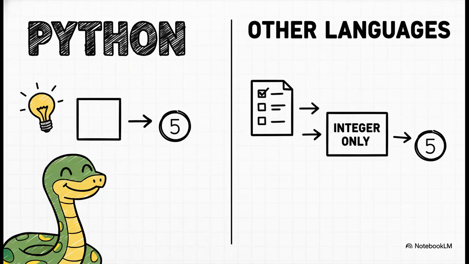And you know, this is where Python just shines. In a lot of other programming languages, you have to get really specific and declare what kind of data you're about to store. But with Python, you just say x equals 5, and Python automatically knows, okay, x is holding an integer. It's so clean and lets you get to the fun part faster.